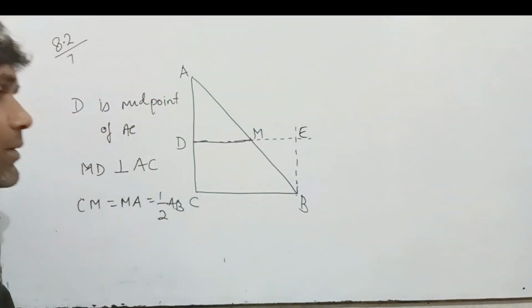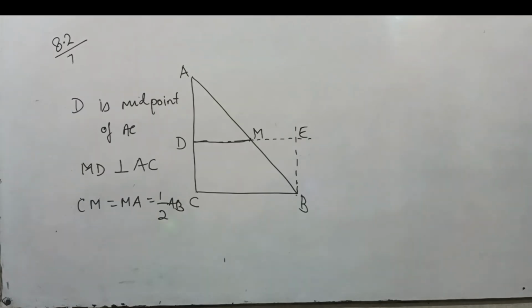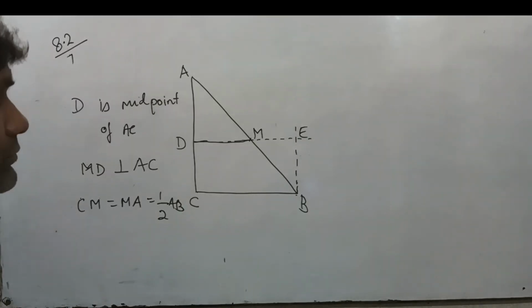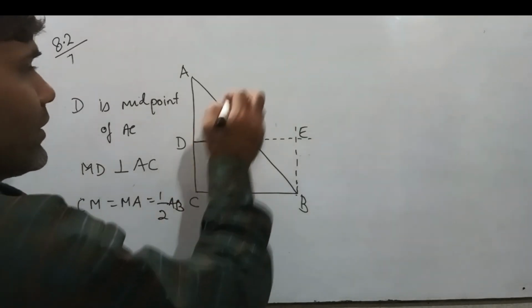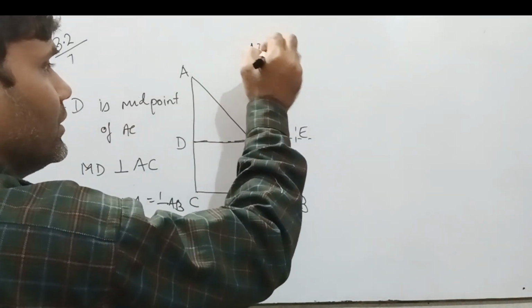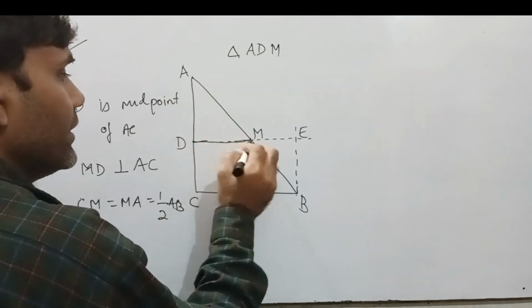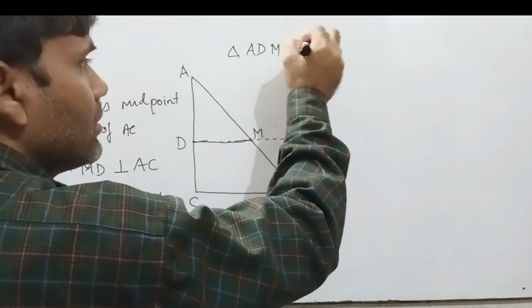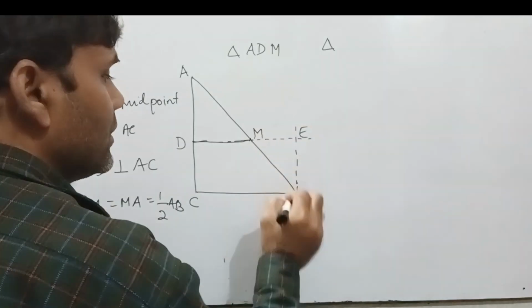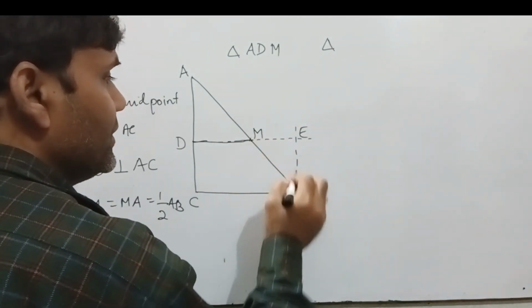Okay, then we have triangle ADM and triangle MBE.